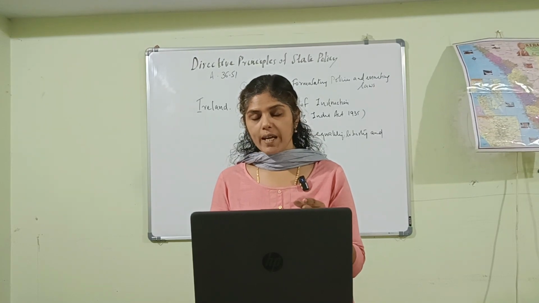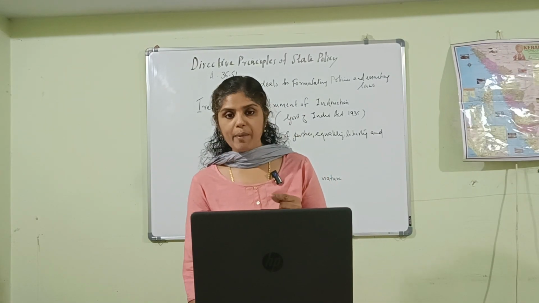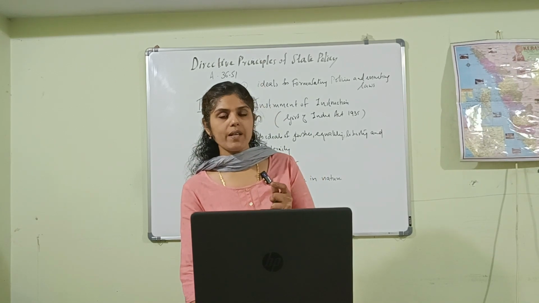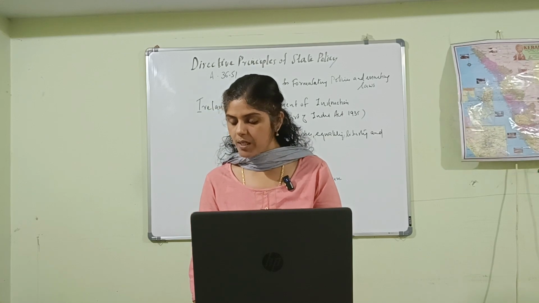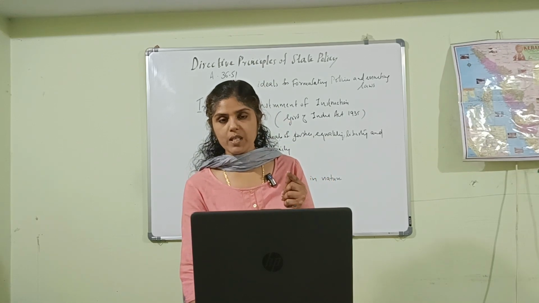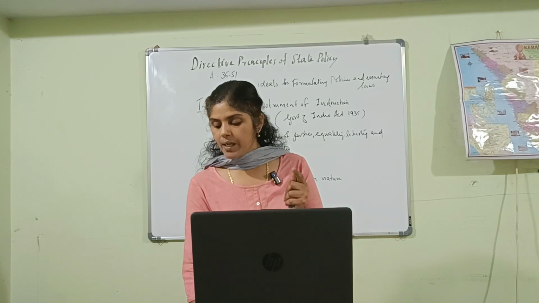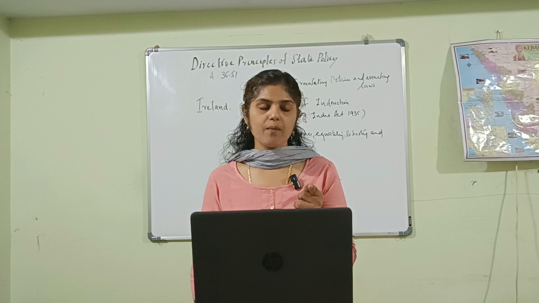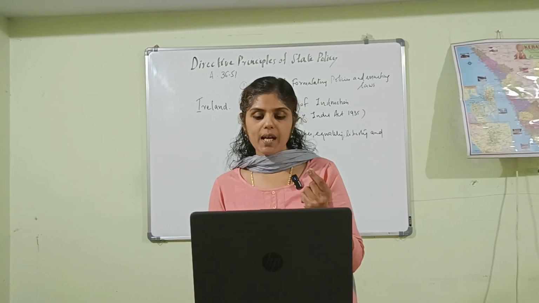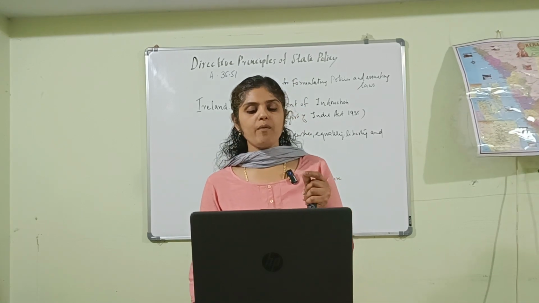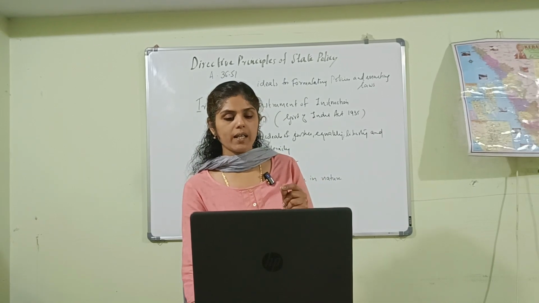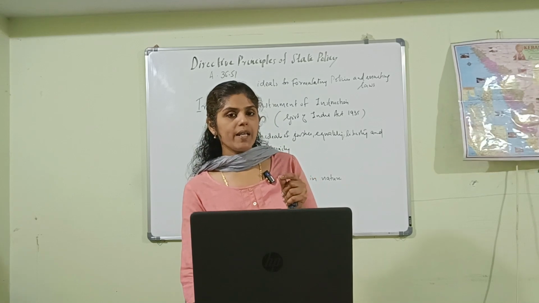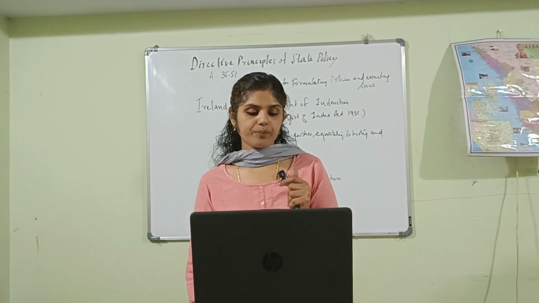Which article of Directive Principles of State Policy is implemented in the Indian state Gujarat? Article 47 is implemented in Gujarat. That is the prohibition of liquor, which we have discussed now, that is, to prohibit the consumption of intoxicating drinks and drugs which are injurious to health.